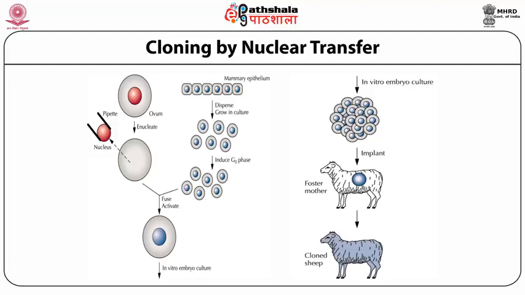Basically we are taking a nucleus from a somatic cell, and then we are inserting that nucleus into the enucleated egg cell. After the insertion, it will lead to the fusion of those. That fused cell will be grown in vitro. After reaching a particular cell stage, after the 16 cell stage, it will be implanted in the foster mother or surrogate mother, and that will lead to the production of cloned sheep. And Dolly was produced by using this technique that is known as somatic cell nuclear transfer.